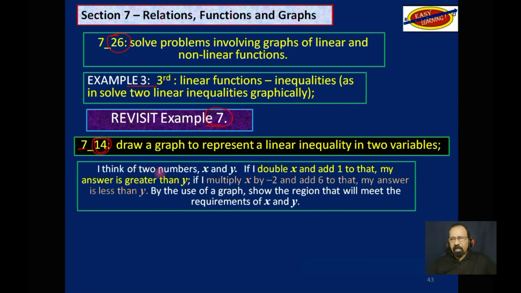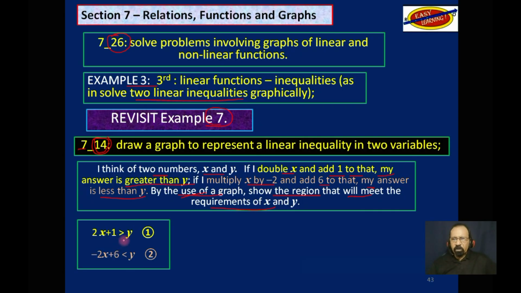It says, I think of 2 numbers, x and y. If I double x and add 1 to that, my answer is greater than y. Notice it is equal to. If I multiply x by -2 and add 6 to that, my answer is less than y. So remember, we are looking at 2 linear inequalities. Now, by use of a graph, show the region that will meet the requirements for x and y.